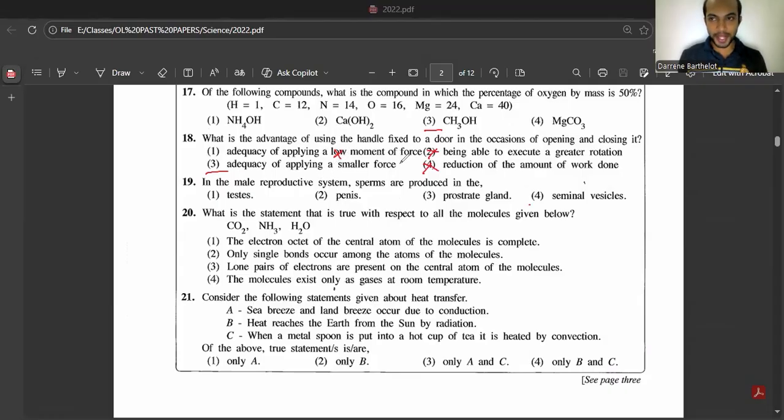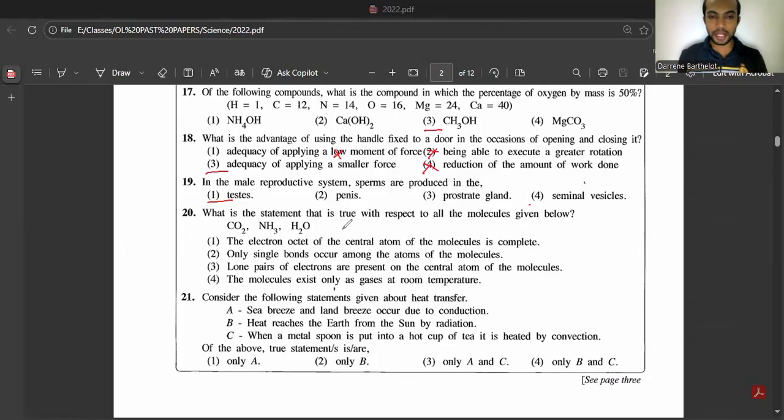Question number 19. In the male reproductive system, sperms are produced in the, they have given four answers. So sperms are produced in seminiferous tubules in the testis. So the answer is the first one. The penis is used to introduce the sperms into the female reproductive tract. Prostate gland and seminal vesicles are two accessory glands which are used to produce the liquid which comes with the sperm. We call it semen.